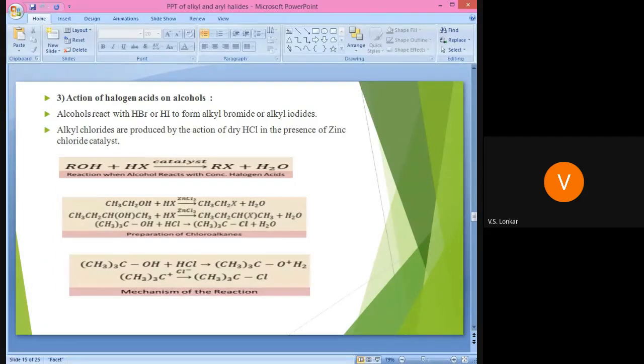Yes, Prerna. Prerna Kirwal. No, Prerna. Sorry ma'am. Okay, Sumit. Next, Sumit. Sumit, tell me another method of preparation of alkyl halide. Sorry ma'am, I don't know. Okay. Yes, Tejas.